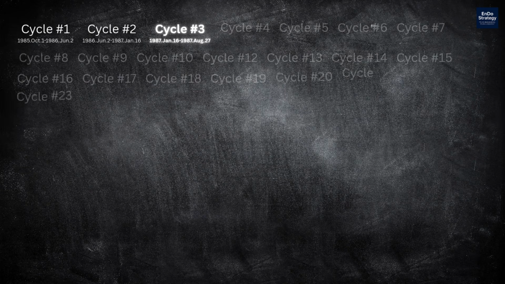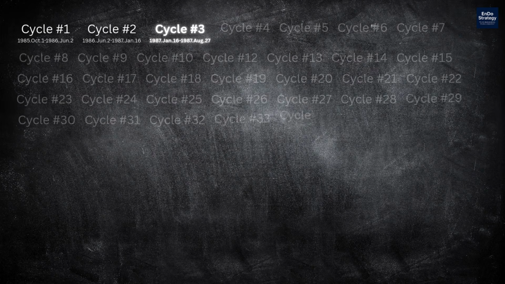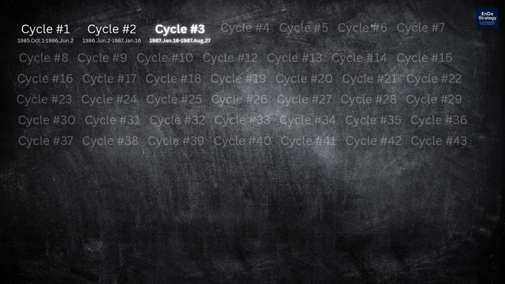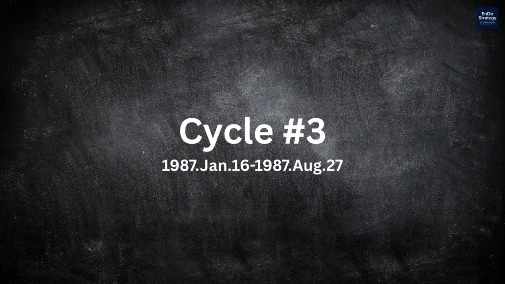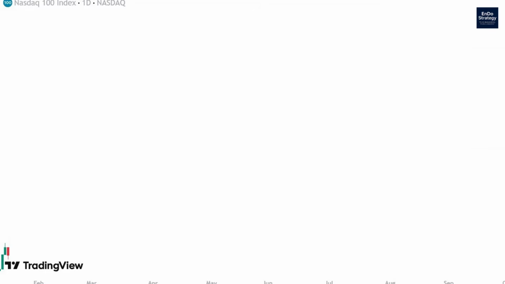In this series, we start from the very beginning of the Nasdaq 100 and walk through real historical data, step by step, to show how the EnDo strategy works in practice. Cycle number 3. This cycle begins on January 16, 1987. The day when we took profit from the previous cycle and closed our positions.